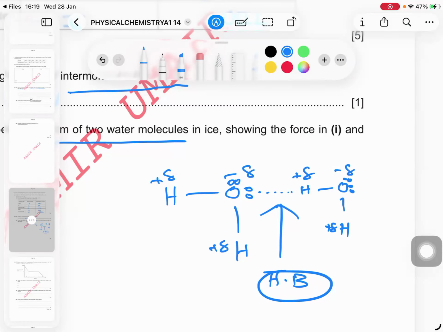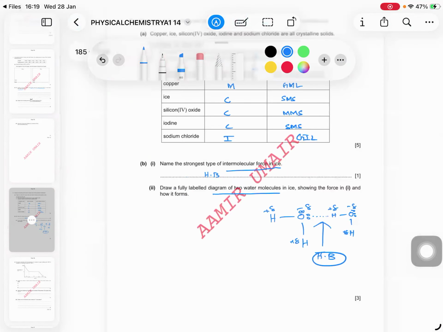Okay, now we have to come to the end of this. This is the sigma and pi bond. That is the part which we'll be doing in organic chemistry. Now we are going to start the next topic, organic chemistry.